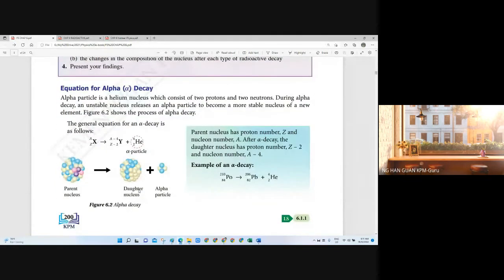Okay, so there are the equations of an alpha decay. Remember, the alpha particle is represented by the helium nucleus. This is the one you must know. The helium nucleus represents the alpha particle, which is helium 4,2. Okay, 4,2 helium is the one representing the alpha particle.